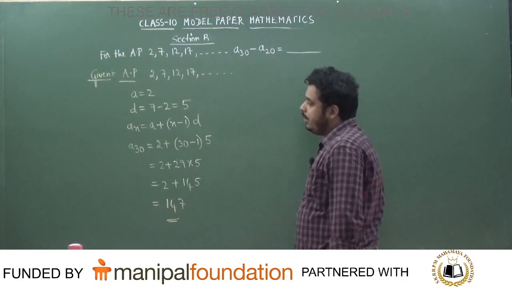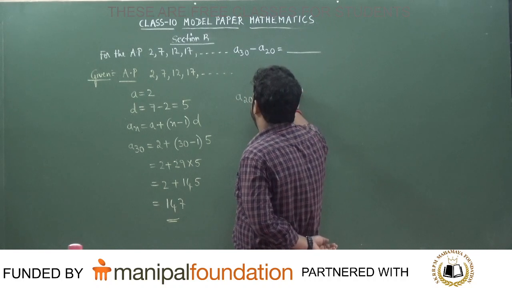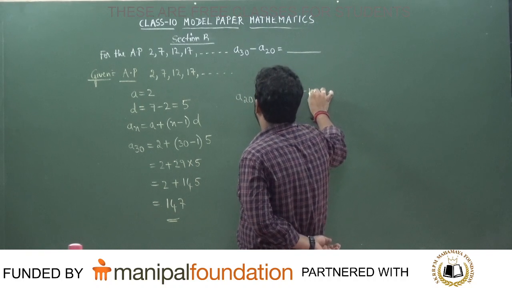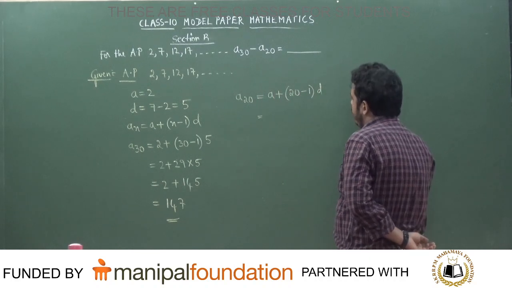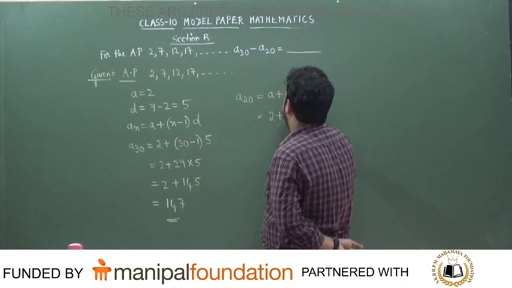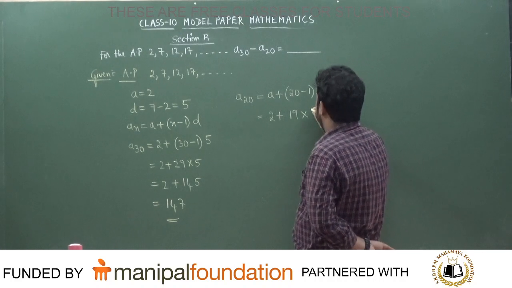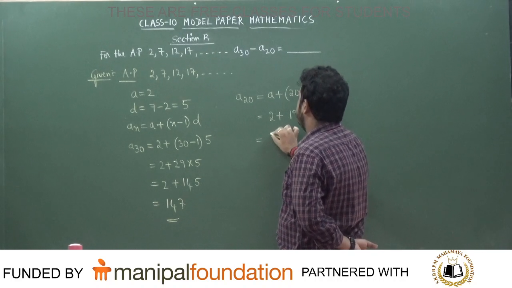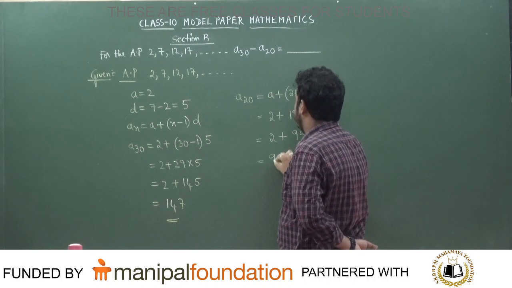So similarly, can you tell me what is the value of A20? A20 is A plus 20 minus 1 times D. A is 2 plus 19 into, what is the value of D, students? D is equal to 5. So what is the answer that we get? 2 plus 95. Correct or not? What is the answer? 97.